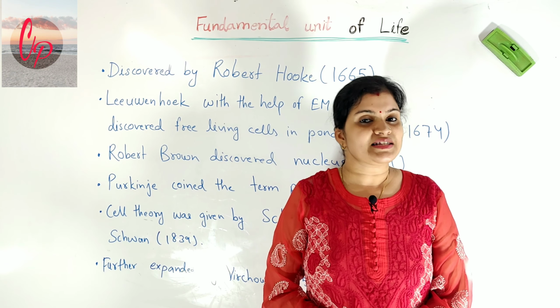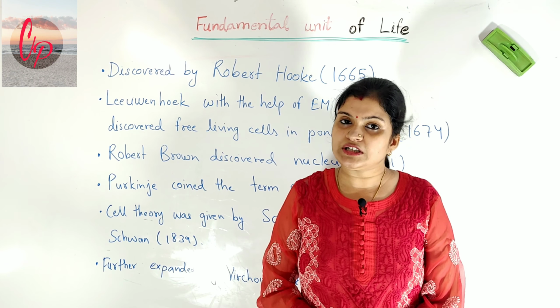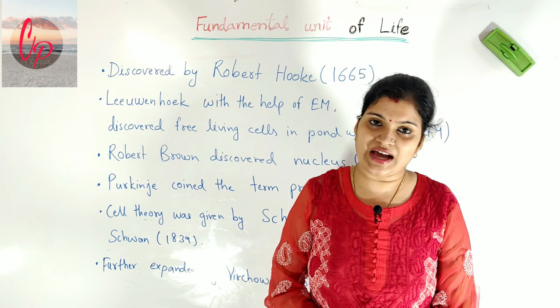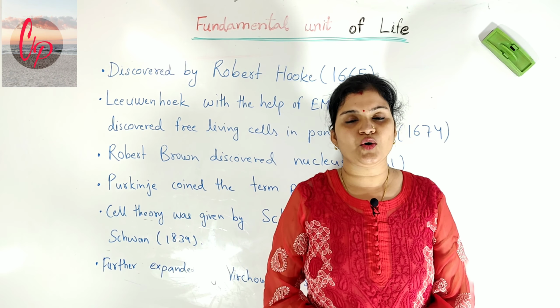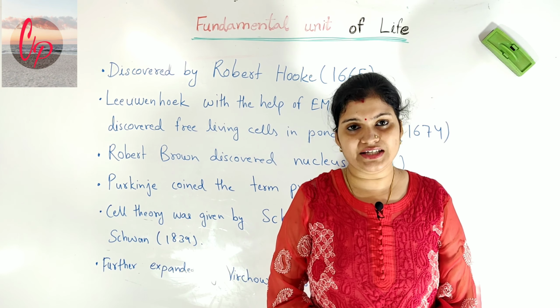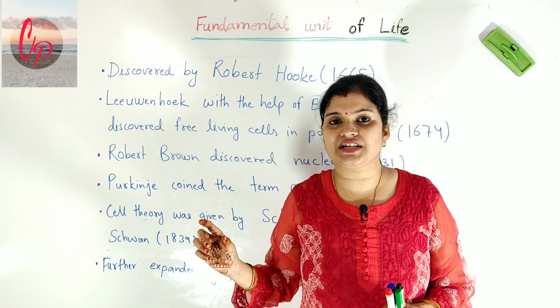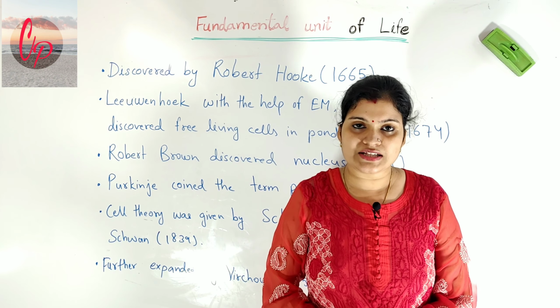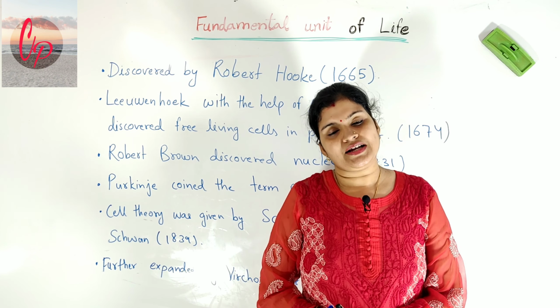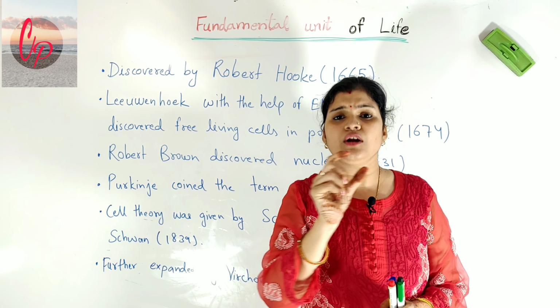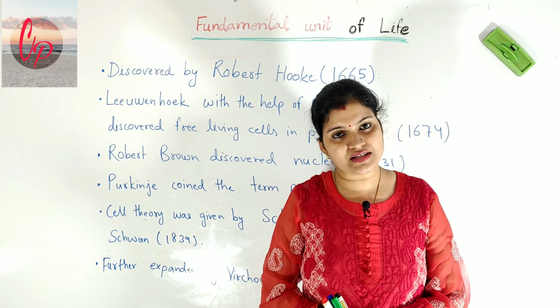It was a scientist whose name was Robert Hooke, and he discovered the cell in the year 1665. Basically he was working on cork cells. Cork cells are the cells which are present in the bark of the tree. He saw some little compartments, or small room-like structures, in the cork cells.